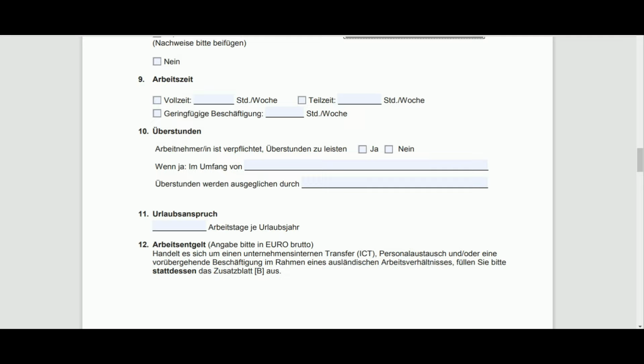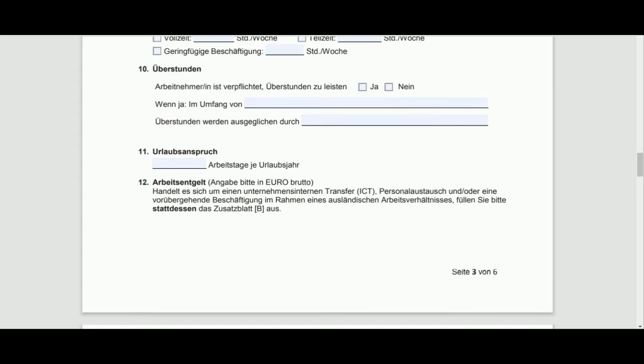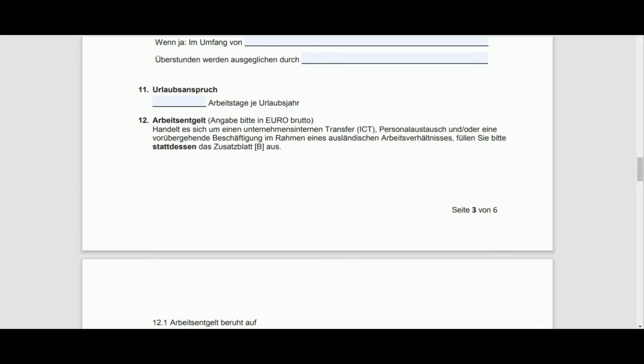Point 9 talks about Arbeitszeit, whether it is full-time, and then how many hours per week. It's normally 38 or 40 hours per week. Teilzeit maybe 20 hours per week, or geringfügige Beschäftigung, so that could be even 10 hours per week. Überstunden, how much money you will be paid for overtime. So this information, in case applicable, you have to fill out. Urlaubsanspruch means how many days in the year you will be getting holidays. Normally it is 30.